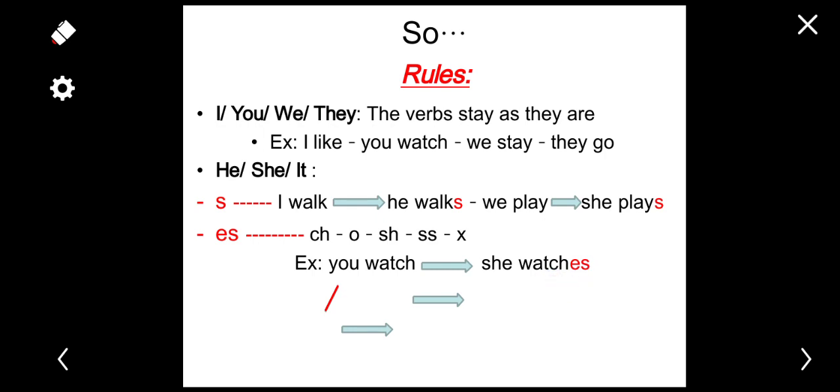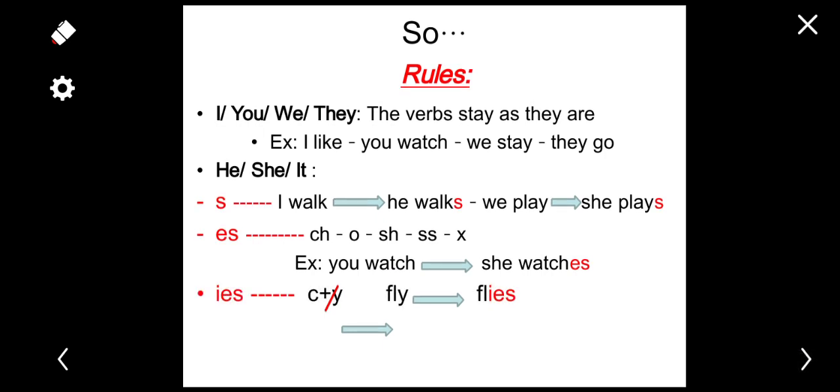Once the verb ends in some of these, like ch, o, sh, ss, x, we add es to the verb in the third person singular, he, she, it. But when we have you, I, we, they, the verb stays as it is. Okay?